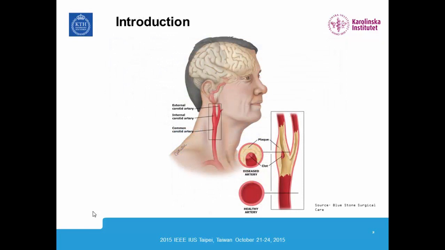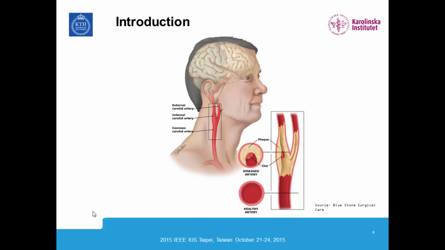So let's talk about what we're trying to accomplish here. As we age, plaque can form in our arteries, depending on our lifestyle choices, such as our diet, our exercise habits, alcohol consumption, but also genetic factors. If we oversimplify the problem, we can classify plaques into two groups. Soft plaques, also known as vulnerable plaques, which often have a soft necrotic core, and they're more likely to rupture, causing stroke. And on the other end of the spectrum, we have hard plaques, which are calcified plaques.